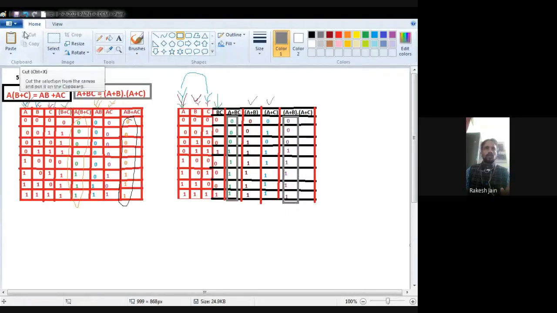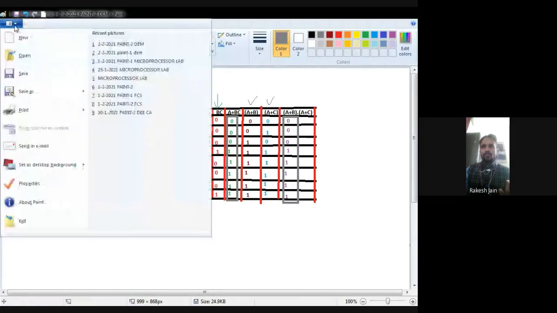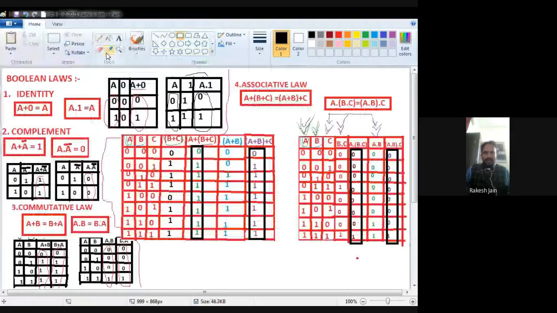Plus operation means OR operation. What is the basic definition for the logical OR? Any input is 1, output will be 1. So we only check A and only check B, C. If anyone is 1 or both are 1, then the output will be 1, otherwise 0.